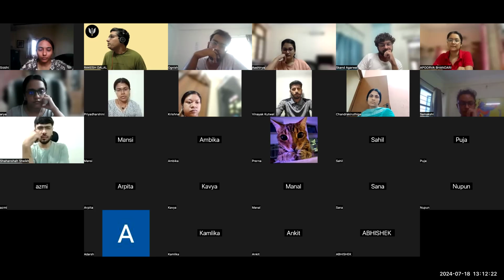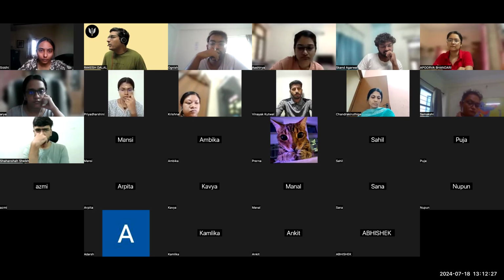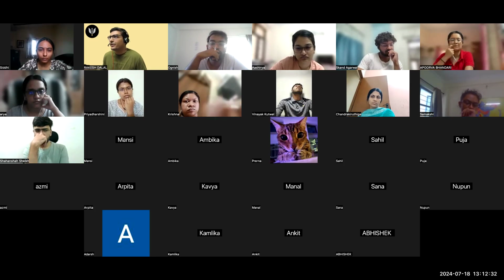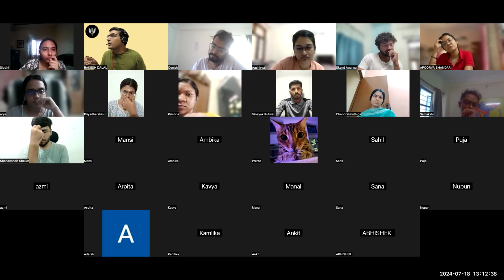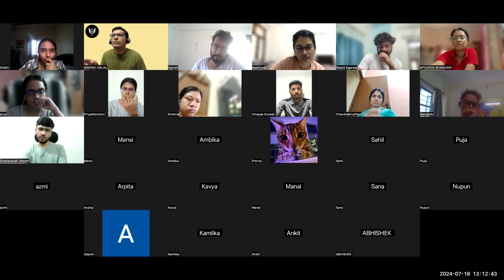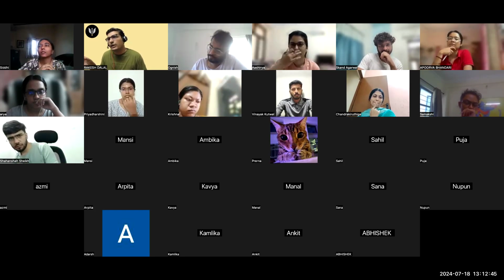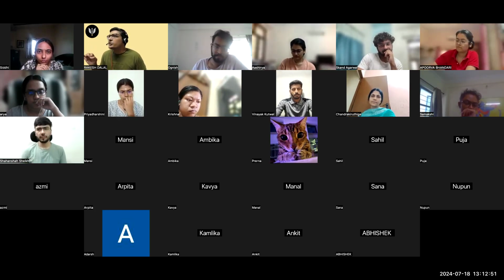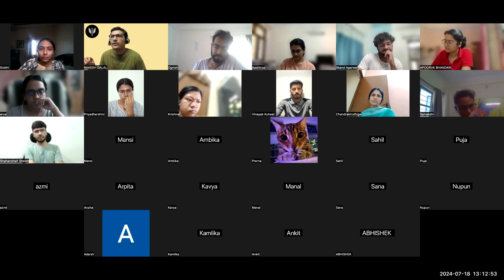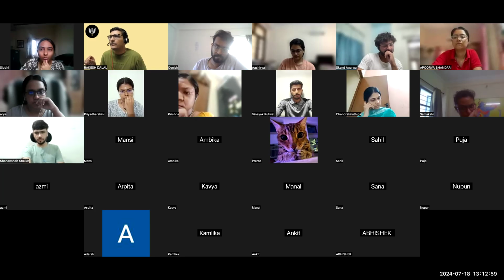Let us see. The rebels could establish an alternative structure of power in Delhi and Kanpur, but not in Lucknow. False. In Lucknow also, they could establish. Okay. The rebels were most successful in Awadh.